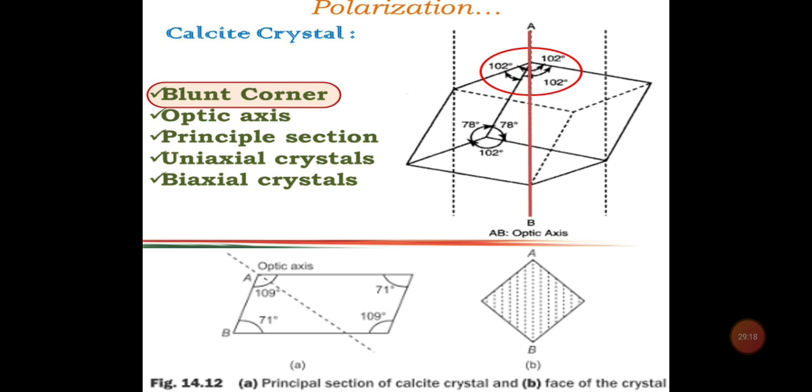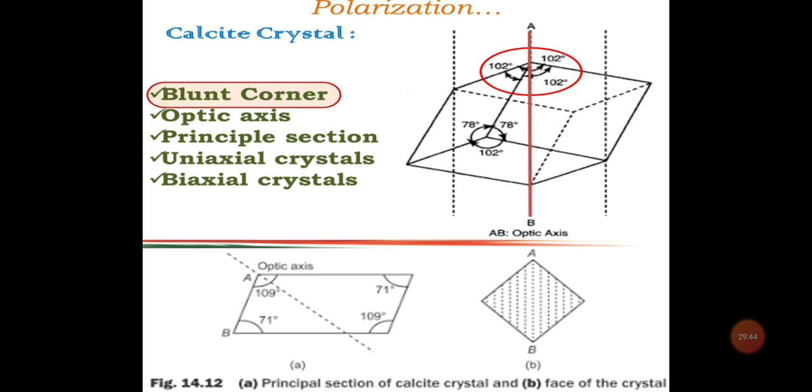So these corners, A and B, will be known as the blunt corners, the very first term. Except for A and B, at all the remaining 6 corners, one of the angles will be obtuse and the other 2 angles will be acute. You can see in the picture that at the other corner we have one angle of 102 degrees, which is obtuse, and 2 angles of 78 degrees, which are acute.